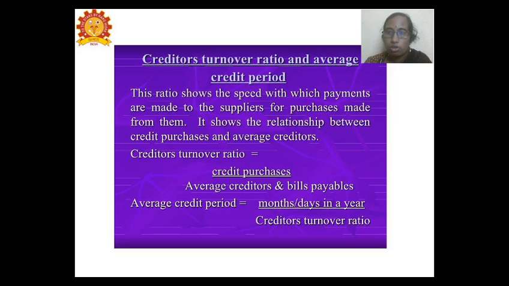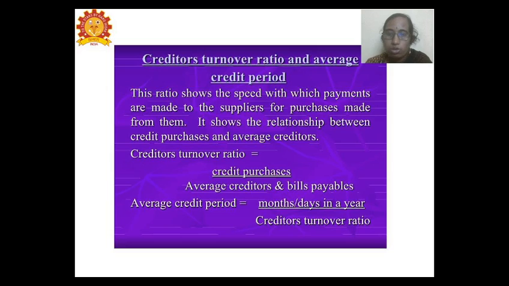In the debtors turnover ratio, we saw the collection period. Here we are going to see the credit period. The creditors turnover ratio is taken for the payments made to the suppliers for the purchase of raw materials, and the relationship between the credit purchases and the creditors.